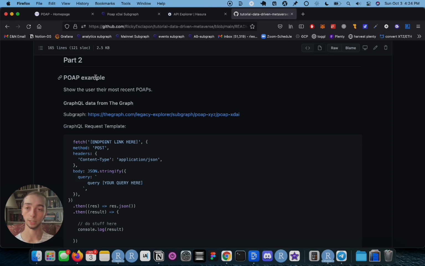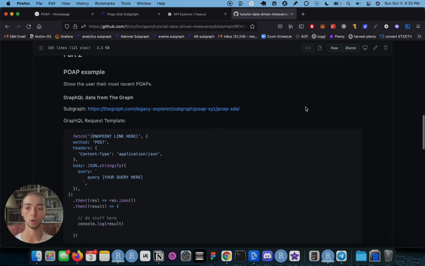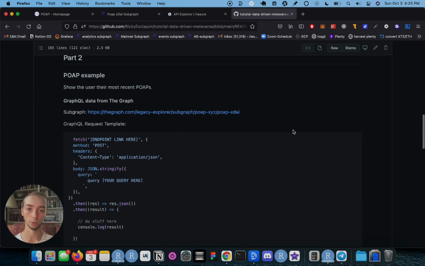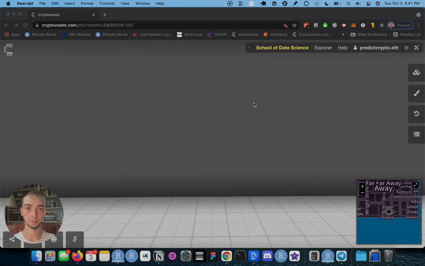So right here is the GitHub repository for this tutorial. And again, the link will be in the description. And I recommend that you go to it and you just copy and paste the template I created. So it's going to be right under part 2. You're going to just click on this button, which is going to copy the code. And then we're going to jump into Cryptovoxels.